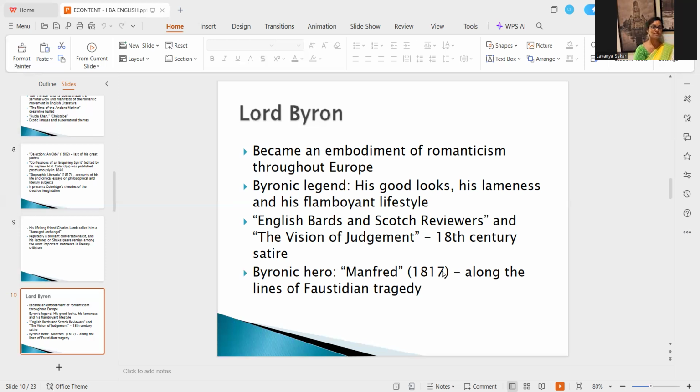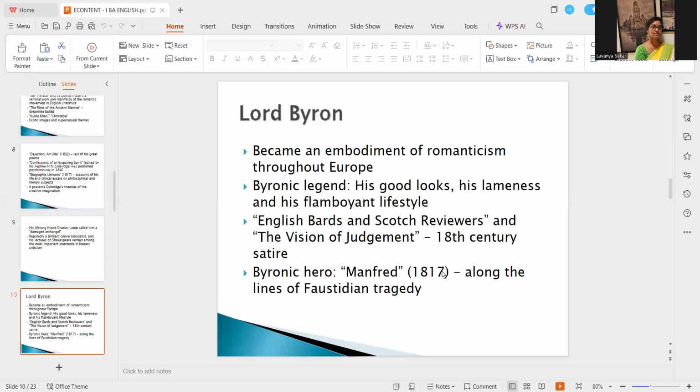When you look at the personal account or the life of Lord Byron, you could understand that he was very lame, right? And he used to have a flamboyant lifestyle, an aristocrat, right? He was called a lord normally, and normally a lord would be a rich person with a lot of lands and servants too. He belonged to aristocracy. So I hope you understand why he had a very flamboyant lifestyle, right?